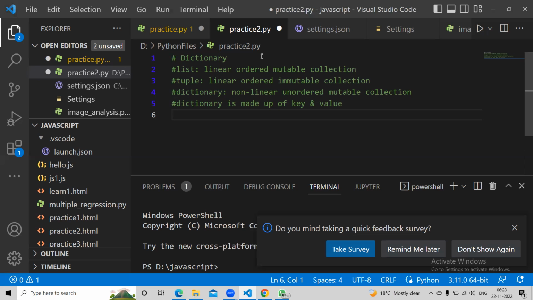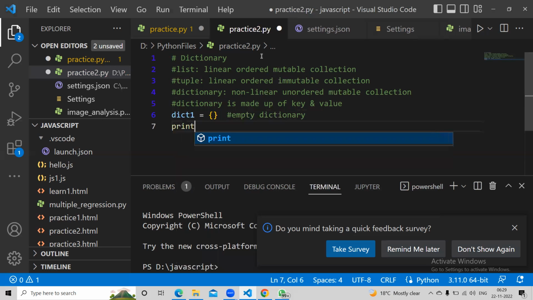So how do we define it? Dictionary equal to, we use curly brackets. We have seen square brackets used for list, normal brackets used for tuple, and curly brackets are used for dictionary. So this is your empty dictionary.